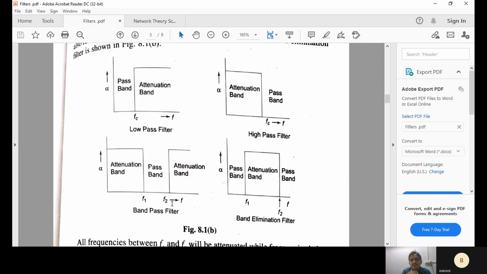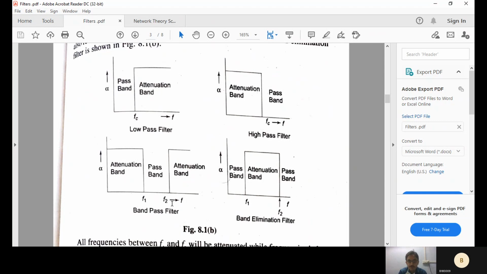So why are we having this many low pass, high pass, band stop, or band elimination? Because in the telemetric or instrumentation of the communication side, you will have different applications. This particular frequency has to go. This particular frequency has to stop. So like that, you have to design your filter in such a way that your particular frequency signal has to be transmitted. So for that reason, you can use applications of all these.